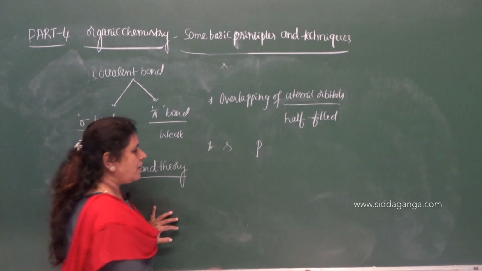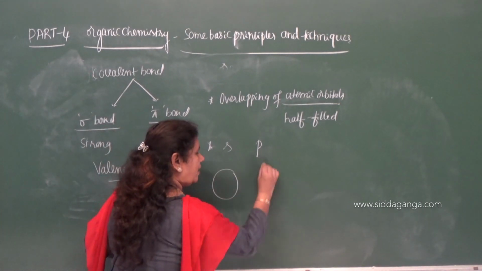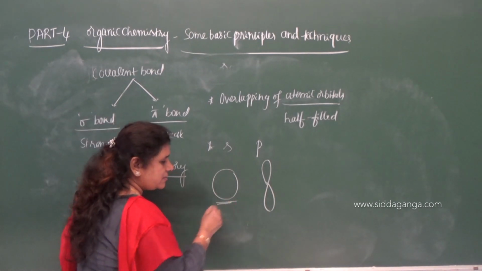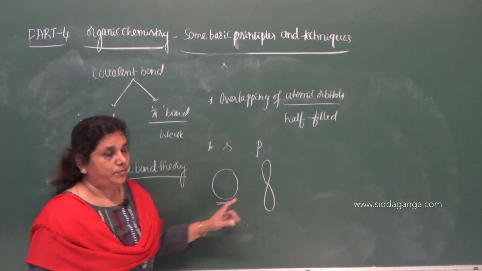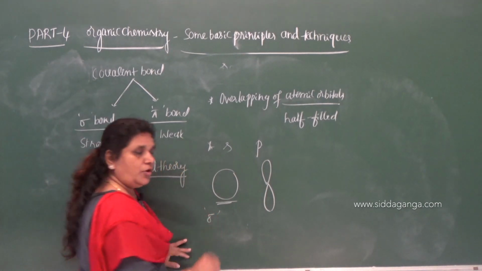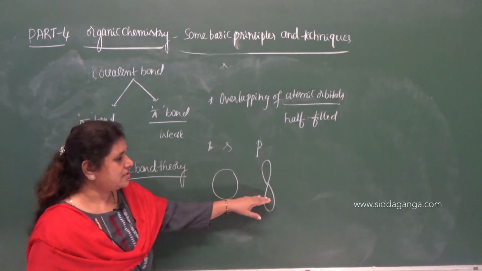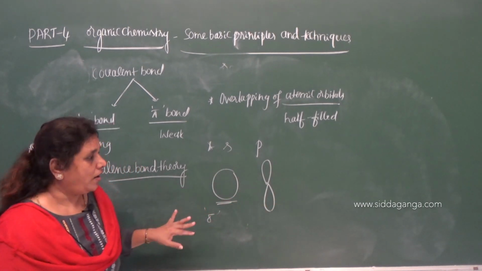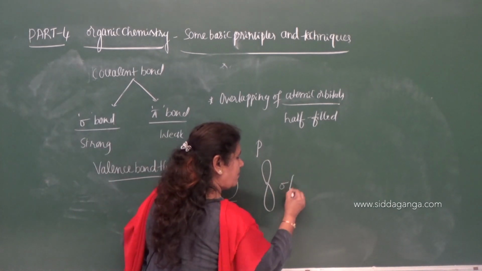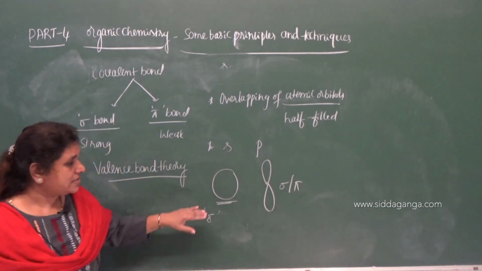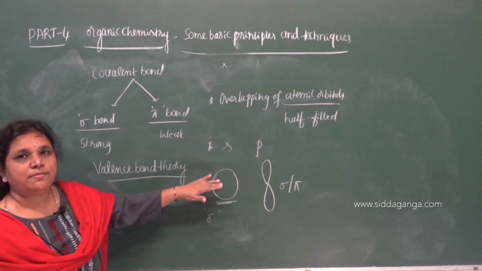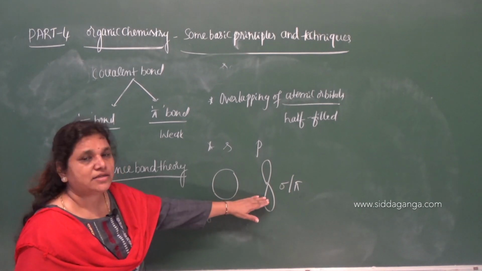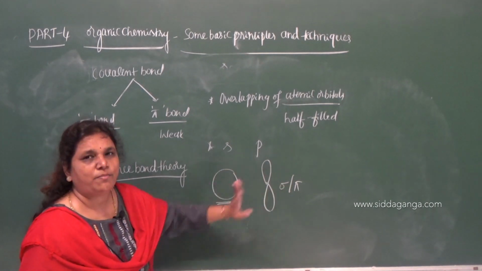Okay, now s orbital is spherical in shape and p orbital is dumbbell shaped. So because of that reason, the s orbital and the p orbital both can give sigma bond, whereas the p orbital can give sigma bond and also pi bond. S orbital does not form pi bond. So s orbital can give sigma bond, but p orbital can give sigma and also pi bond.